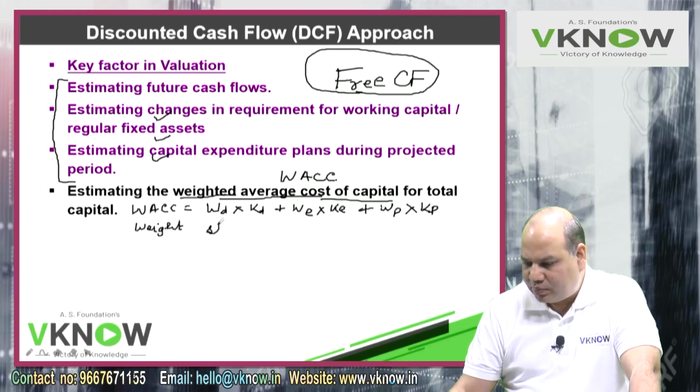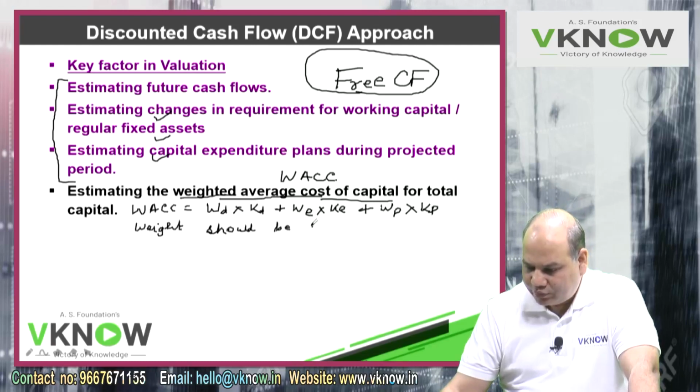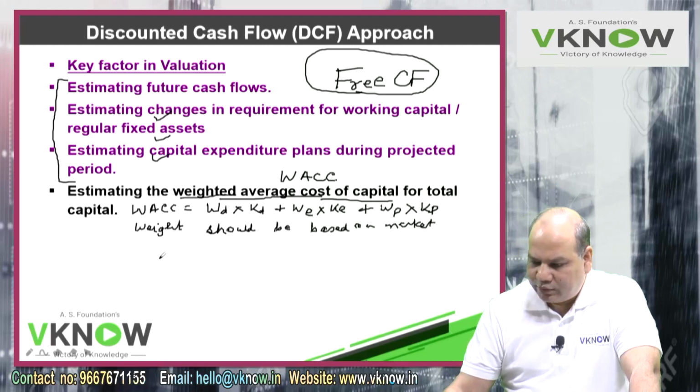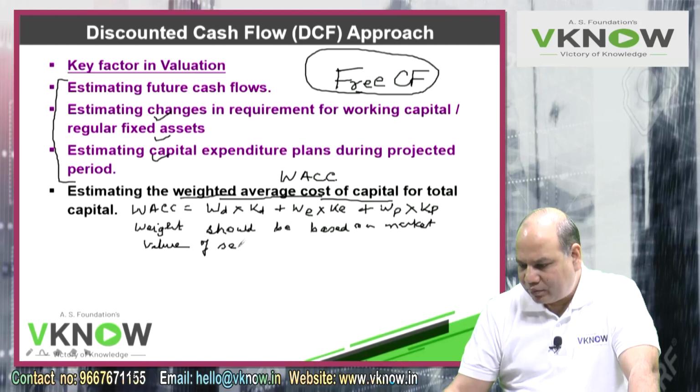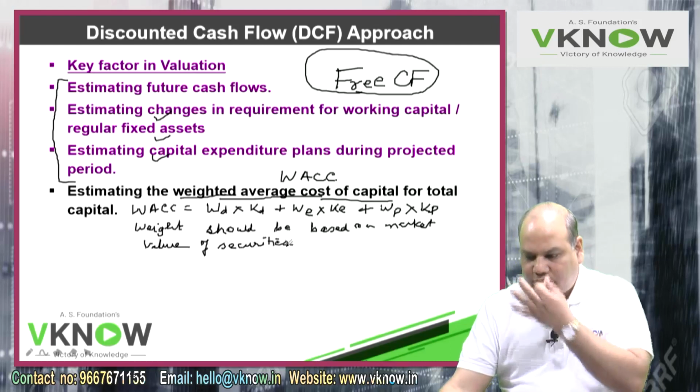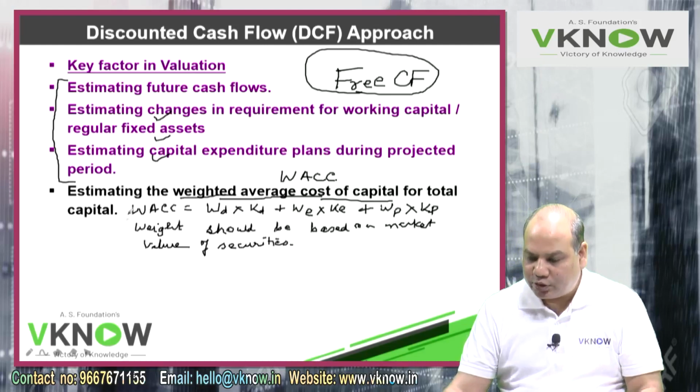Then weight should be based on market values. Wherever market values are available, weight should be based on market value of securities.